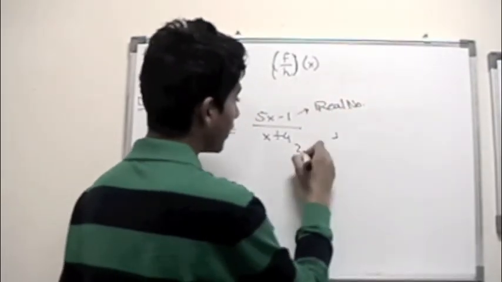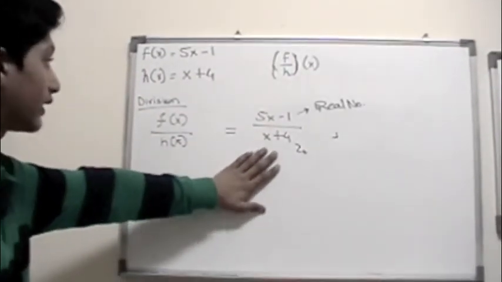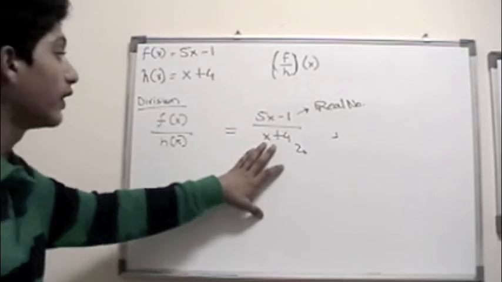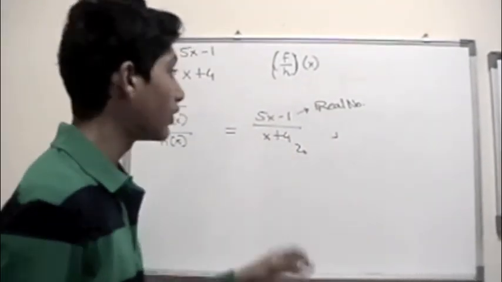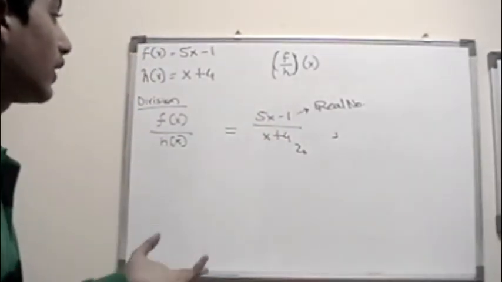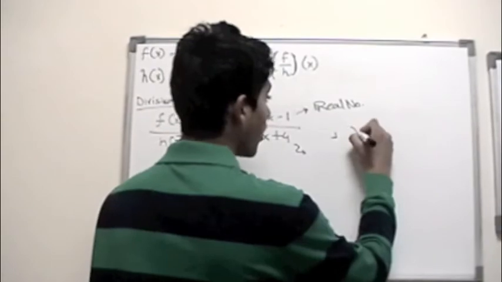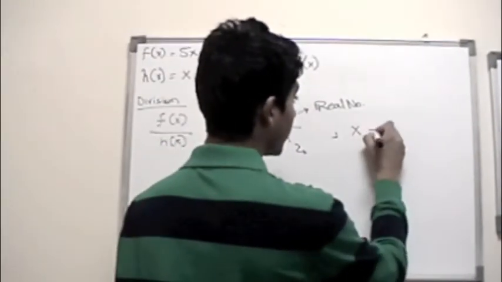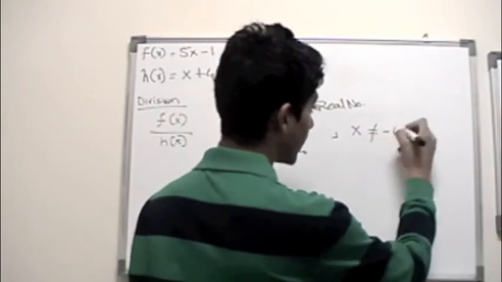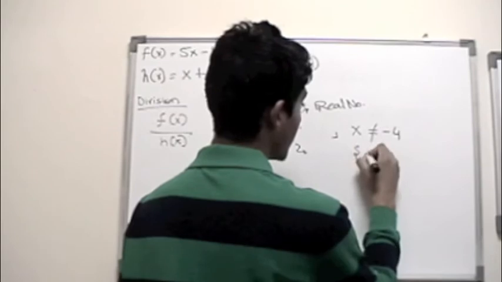But on the bottom, it cannot be all real numbers, because if x takes on negative 4, then negative 4 plus 4 gives you 0, so the denominator would be 0, and we don't want that. So we can say all real numbers except negative 4, or we can just write x cannot be equal to negative 4. And this is called the domain.